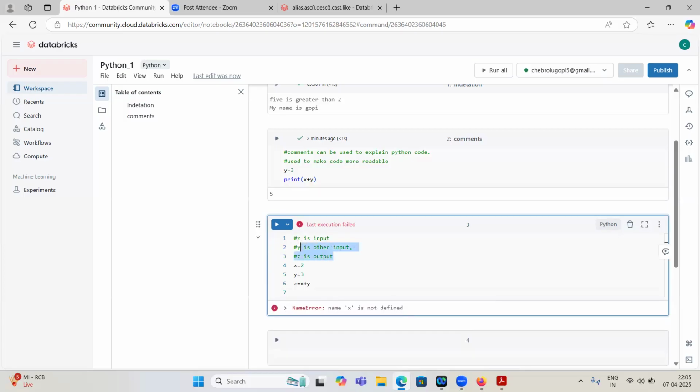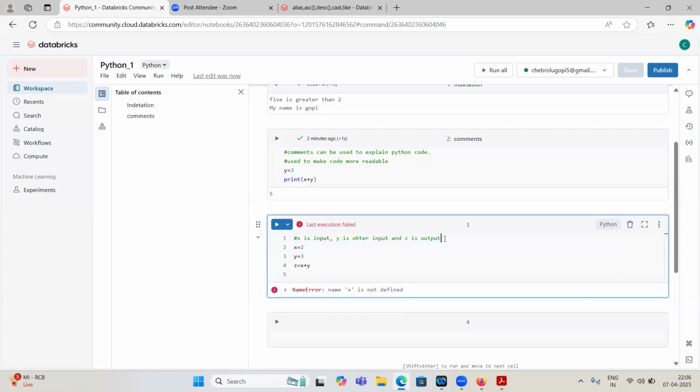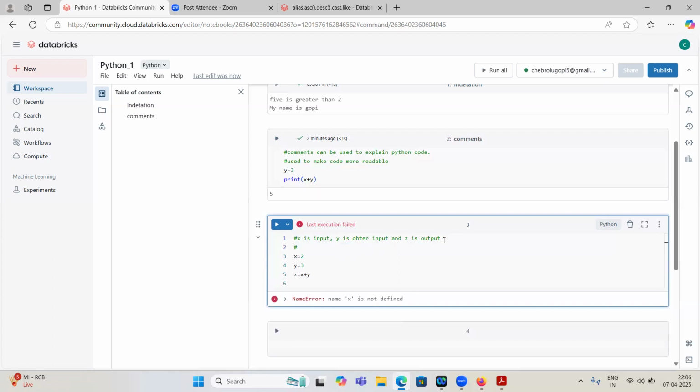This is called multi-line comments. If you write everything in one statement, you can write: x is input, y is other input, and z is output. If you remove everything, this is called a single line comment. If you write multiple lines, because you have more to write, they are called multi-line comments.